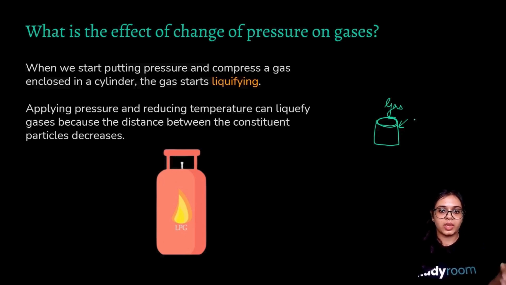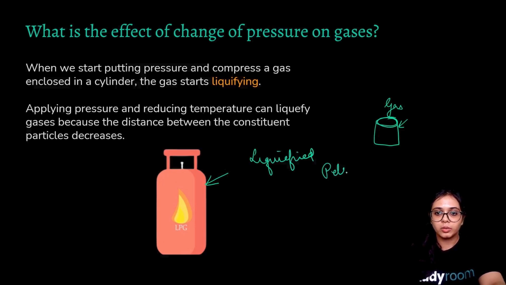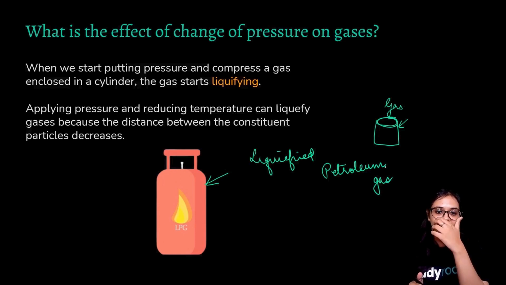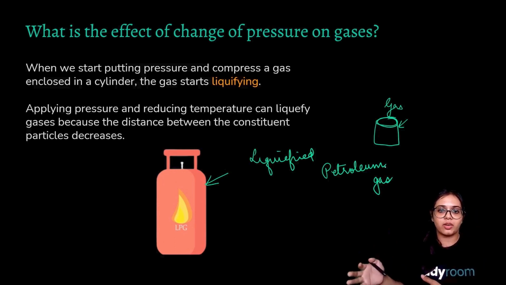And the LPG cylinder that you have in your home, if you go to your kitchen and see the cylinder, basically in that LPG there is liquefied petroleum gas. This liquefied petroleum gas is used in cooking. So basically the gas is coming to your home in a container where it is easy and handy to carry, but inside that container there is that liquid gas.